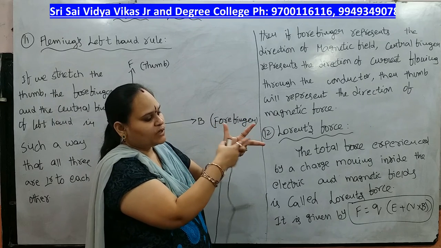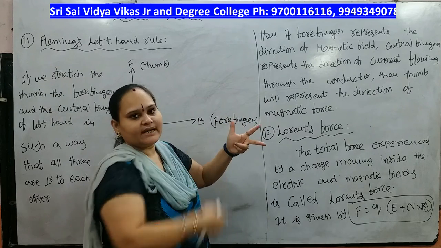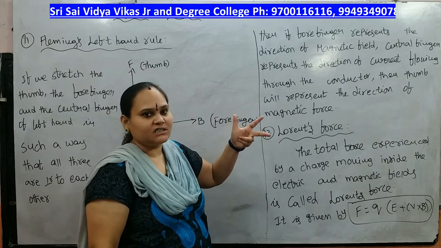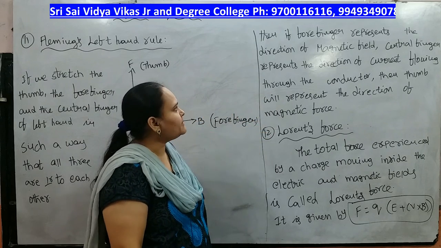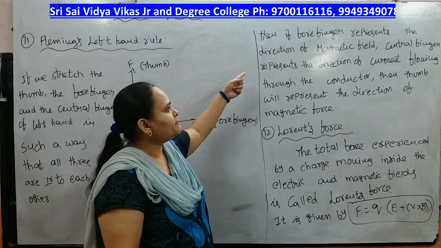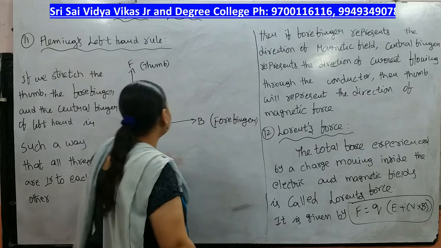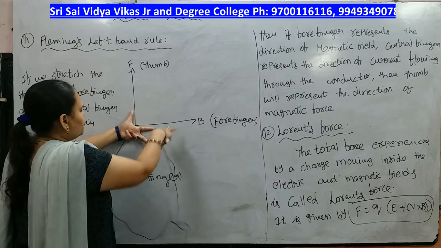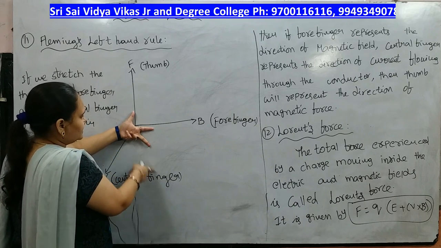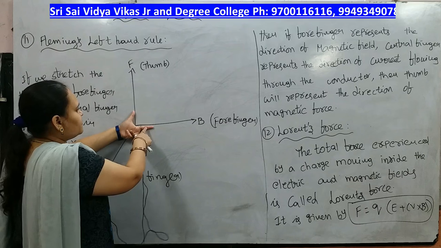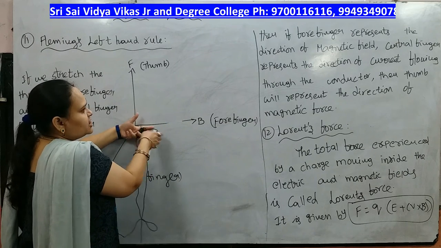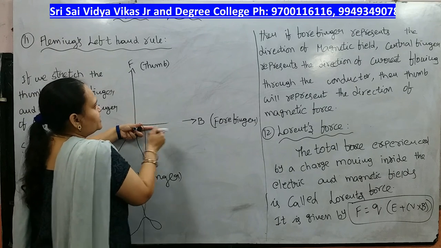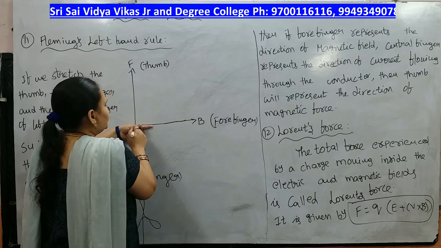These three are x, y, z axis. Looks like perpendicular to each other. So the forefinger represents the direction of magnetic field. This is the forefinger. Observe here. Thumb, forefinger and central finger. This is the central finger. So the forefinger indicates the direction of the field, the magnetic field. This is the direction of the magnetic field.